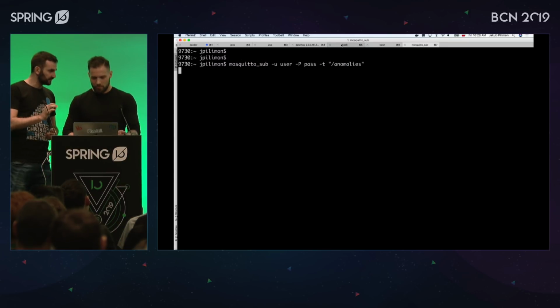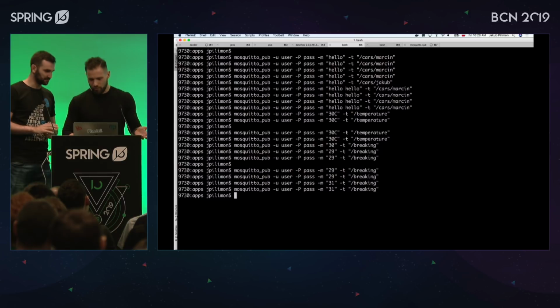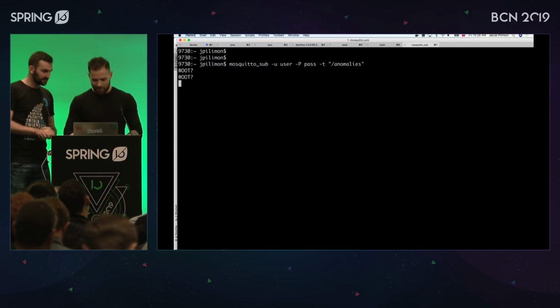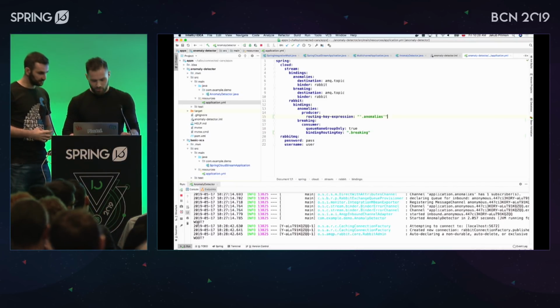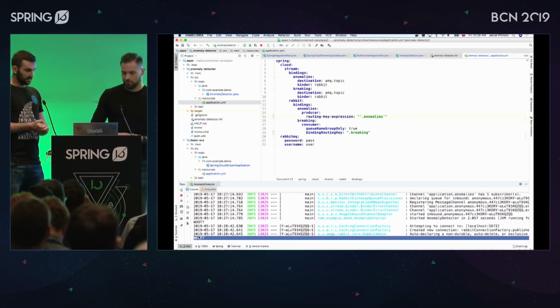So now theoretically, if we didn't mess anything up, which is impossible during live coding, obviously. Yeah, it doesn't happen. We should get a message over there, right? Send a couple more. You want two of them? Okay, so that's an explicit message. Good. So let's take a look at the application logs. As you can see, the anomaly is detected clearly. Good. That's absolutely great.